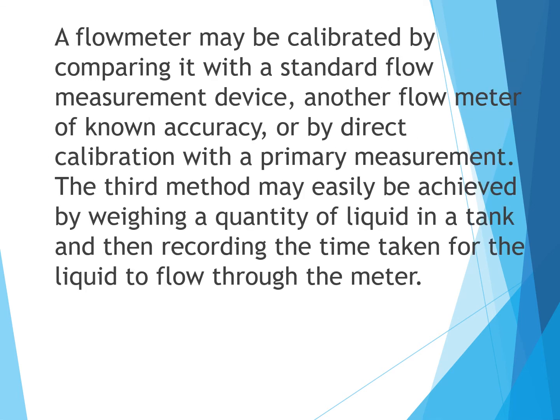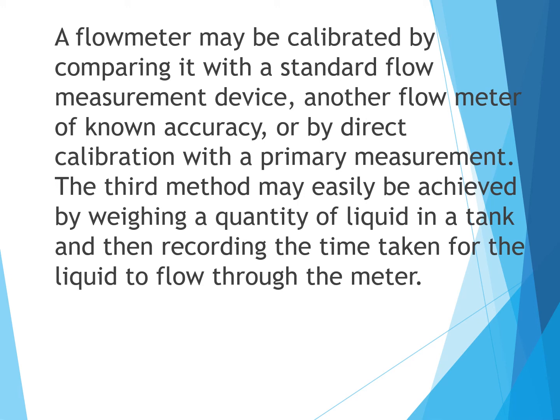For example, a flow meter may be calibrated by comparing it with a standard flow measuring device, another flow meter of a known accuracy, or by direct calibration with a primary measurement. So what you can do, you can measure with a standard flow measuring device, or you can measure with another flow meter of a known accuracy, or direct calibration with a primary measurement. The third method may easily be achieved by weighing a quantity of liquid in a stand.